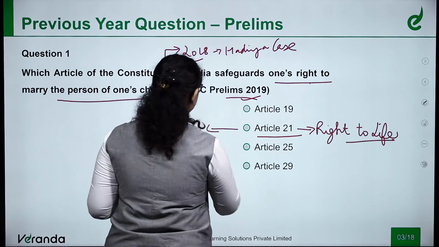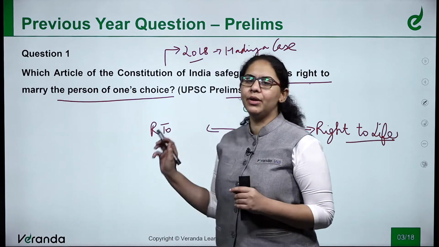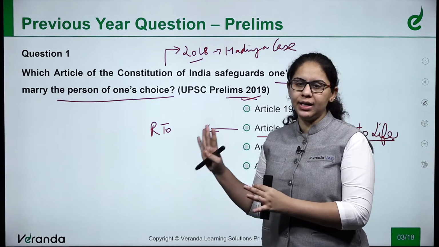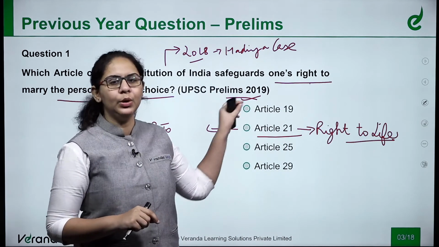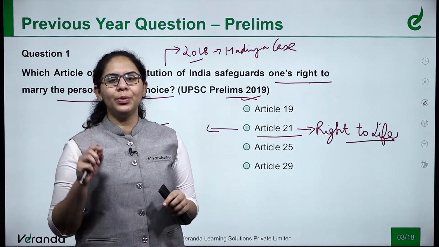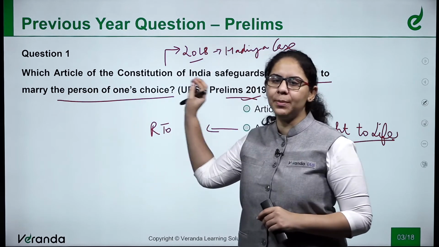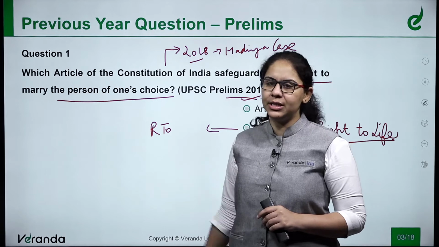It also includes the right to a decent standard of living, the right to food, even the right to sleep. It is also part of the right to life. So under this article only, the Supreme Court declared that the right to marry the person of one's choice falls under the right to life as a fundamental right.